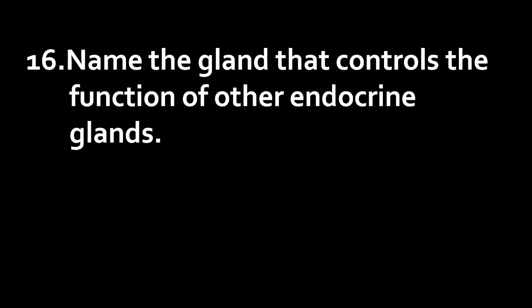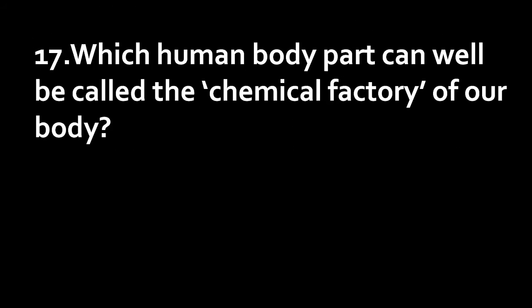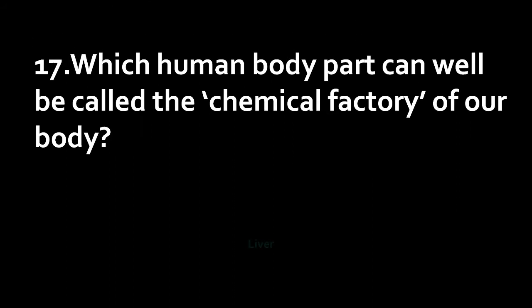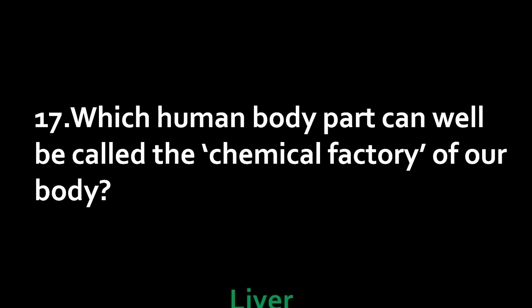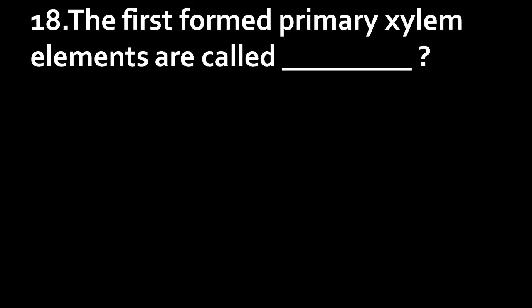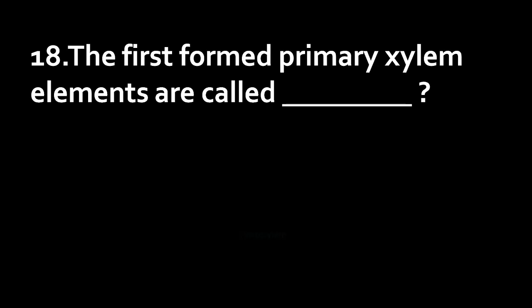Name the gland that control the function of other endocrine glands. Answer, pituitary gland. Next question. Which human body part can well be called the chemical factory of the body? Liver. The first formed primary xylem elements are called protoxylem.